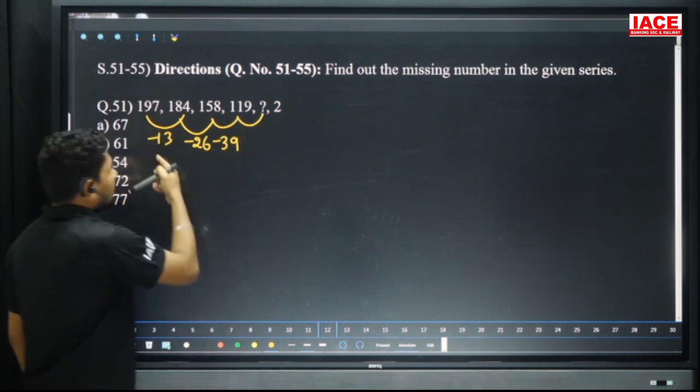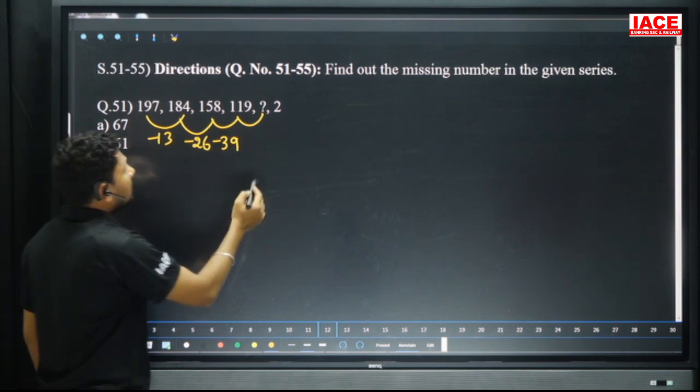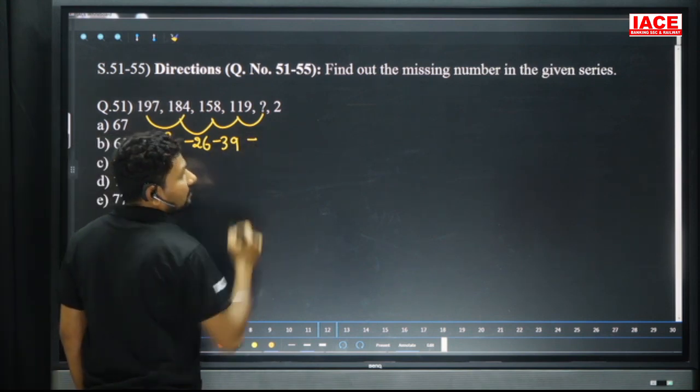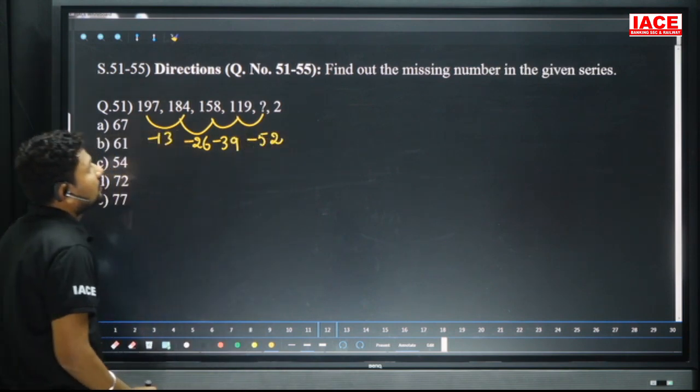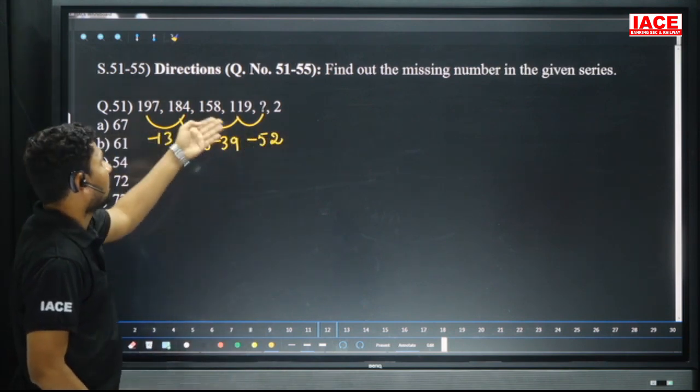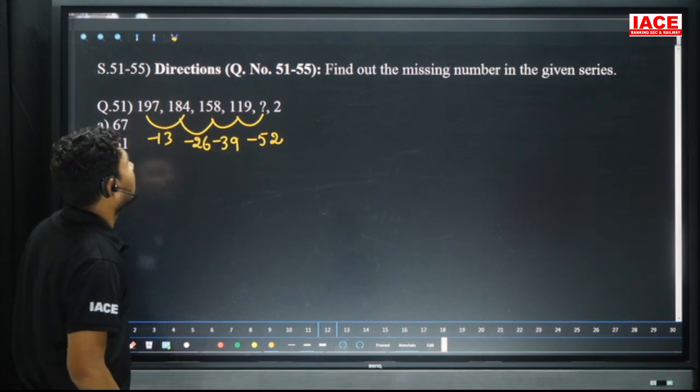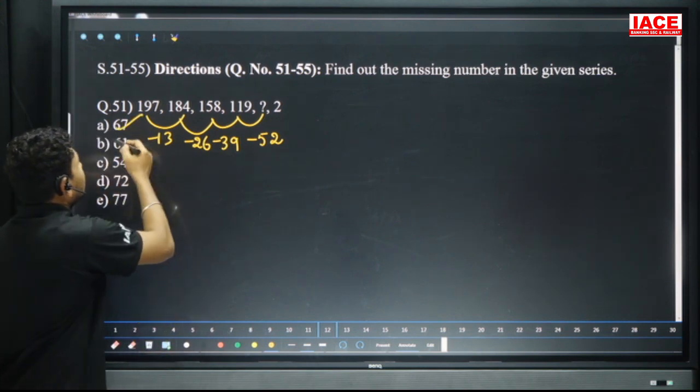So next 13 1 ja, 13 2 ja, 13 3 ja. Next difference should be here the 13 4 ja. 13 4 ja value is minus 52. And 119 minus 52: 100 minus 50 is 50, and 19 minus 2 is 17, which is equal to 67. Our option is what? A.